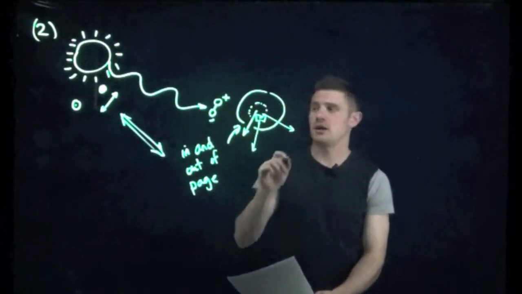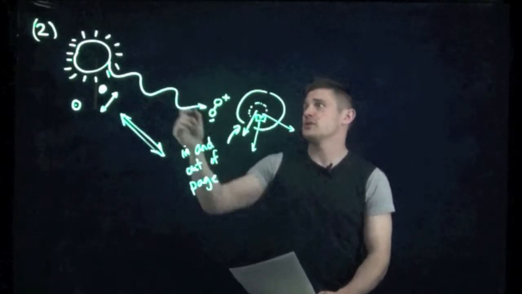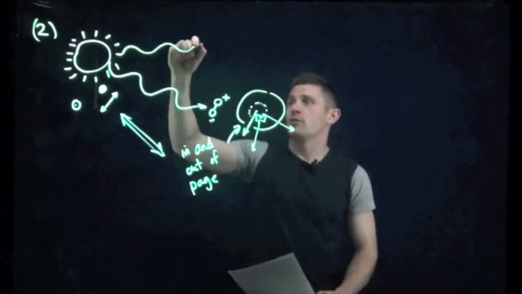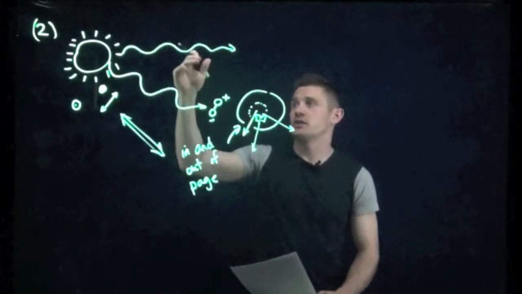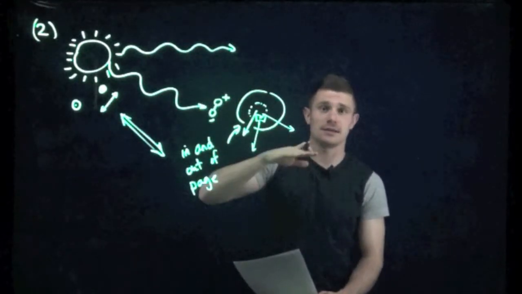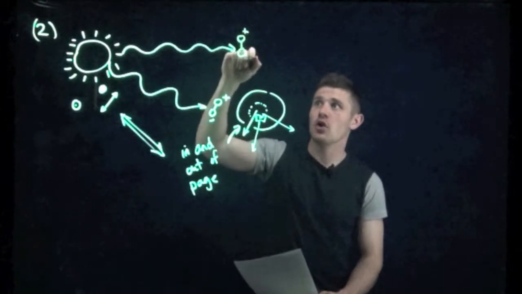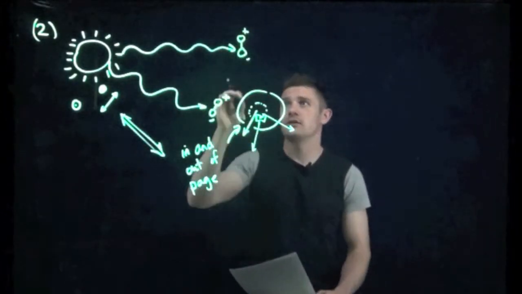Additionally, if we had a different example, and I'm trying to see where I can draw it here, maybe I'll just add it up here. So we have another wave coming in like so, and again, the oscillation we can say is into and out of the page, and instead of having the molecule aligned into and out of the page as well, we can have it say 90 degrees, where now the